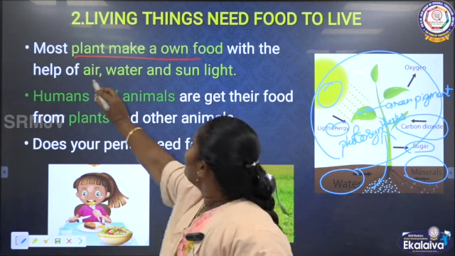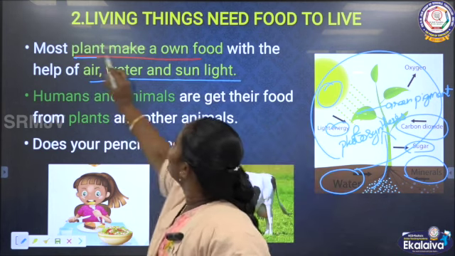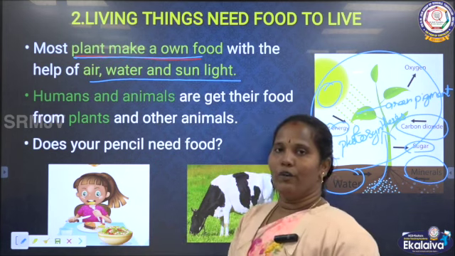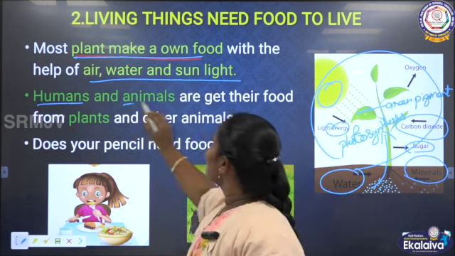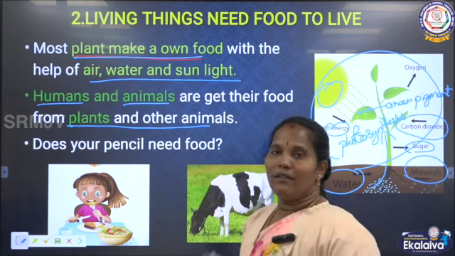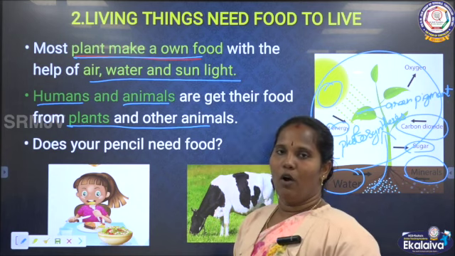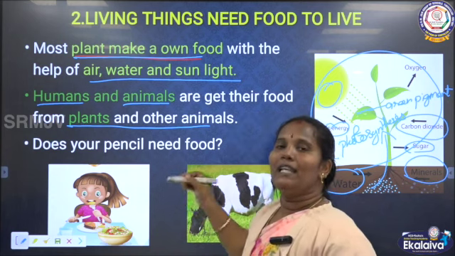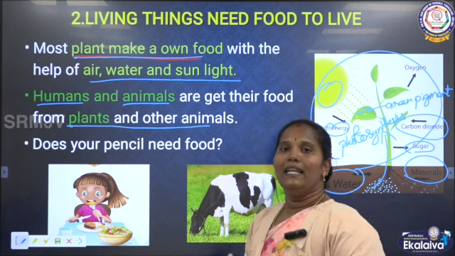See, air, water and sunlight all help a plant make its own food. This food is used by human beings as well as animals. Because animals and human beings cannot prepare their food on their own, they depend on plants for their food.